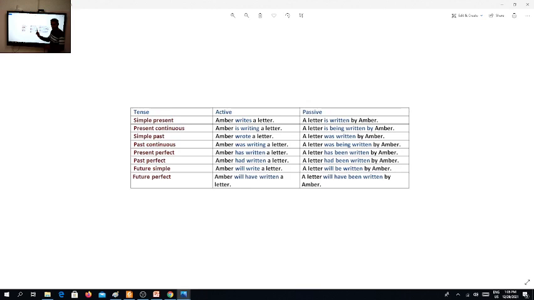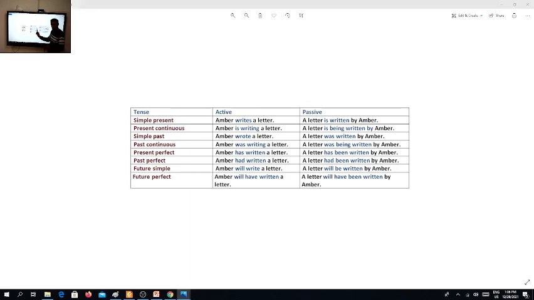Then if you notice, all these verbs are past. The main verbs here are in the past participle case: written, written, written, written. And the same goes for every verb. Every main verb should be changed into verb 3. For the future perfect, we say Amber will have written a letter, right? A letter will have been written by Amber. Here we have future perfect. When I have will plus have plus verb 3, then I add the auxiliary verb, which is been.